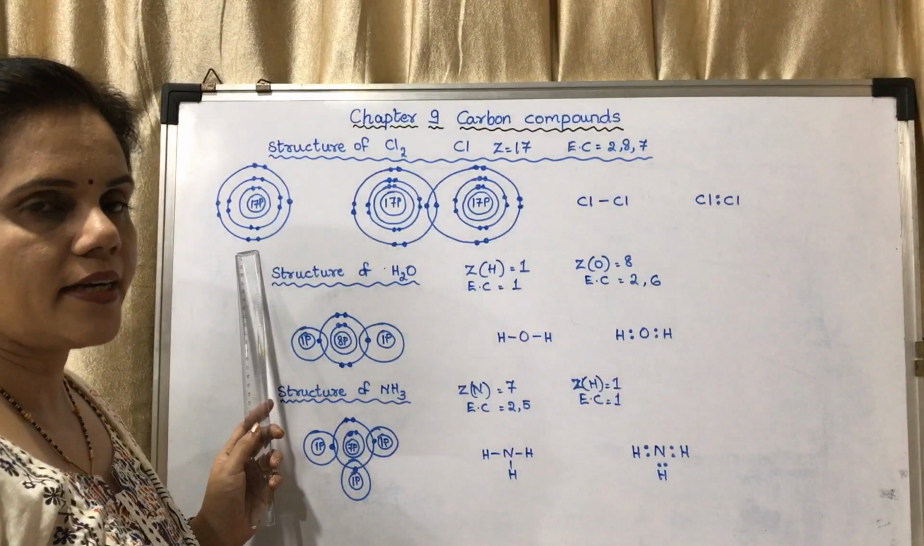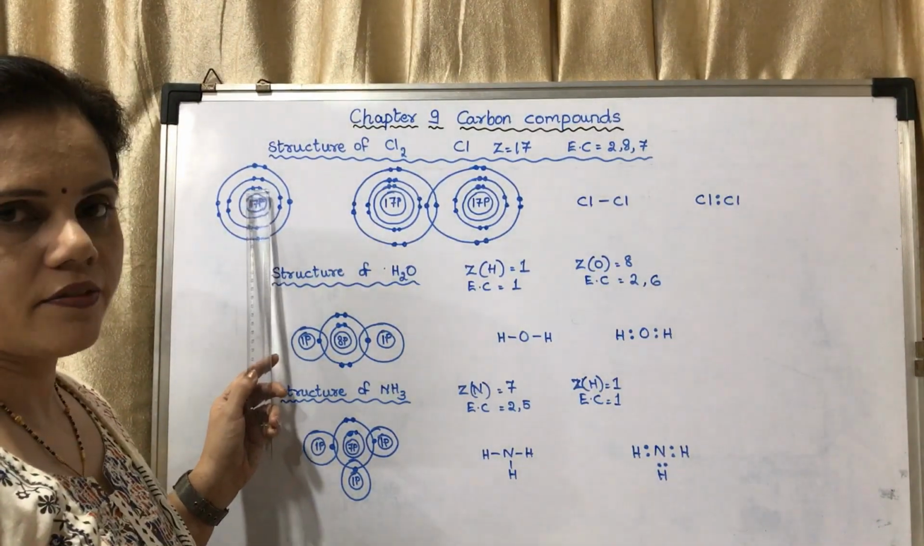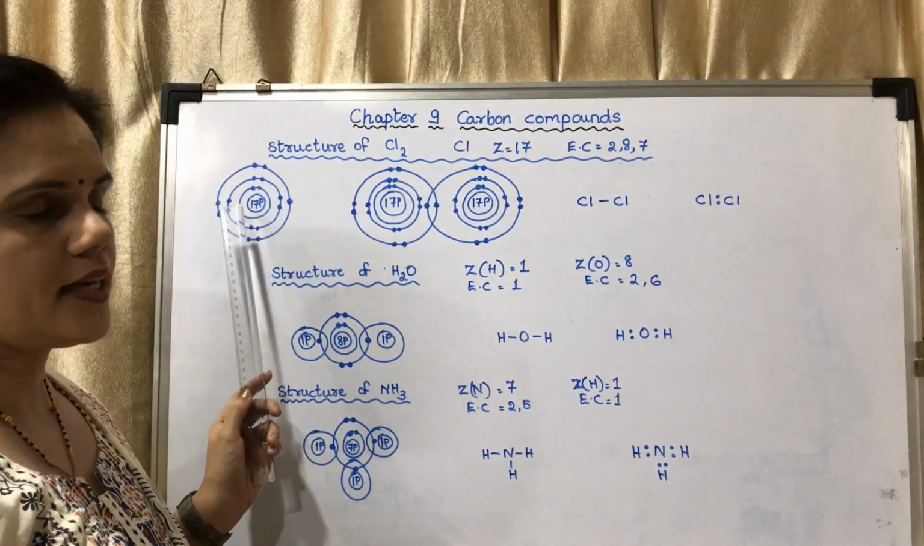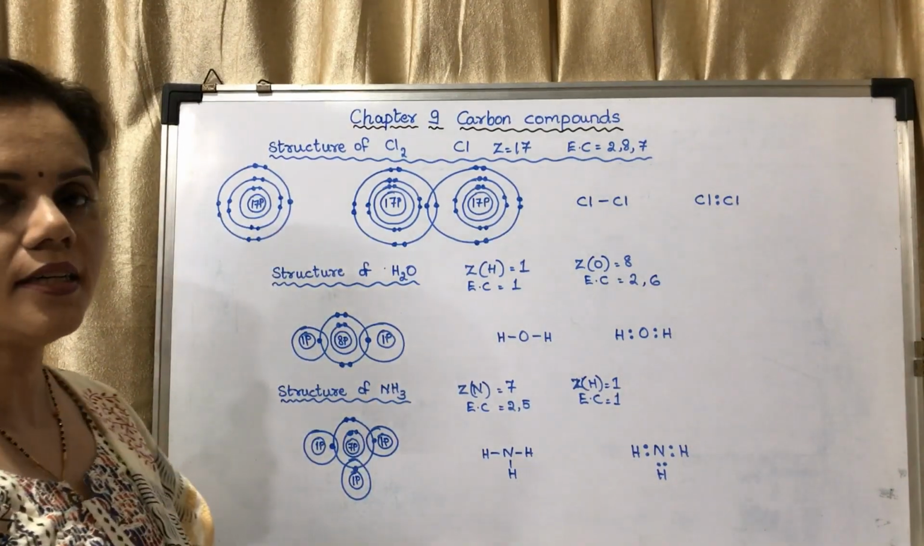This is 1 chlorine atom. You may see 2 electrons in the first shell, 8 electrons in the second shell and 7 electrons in the third shell.